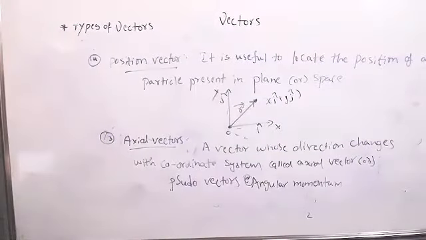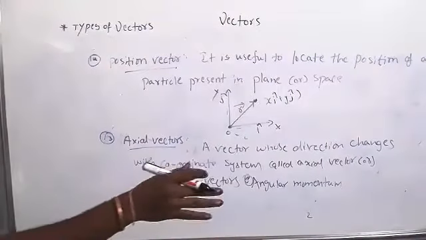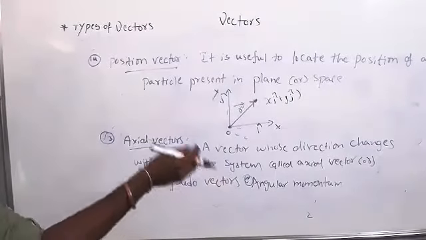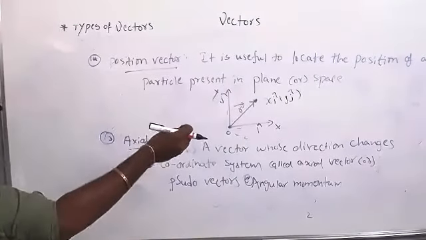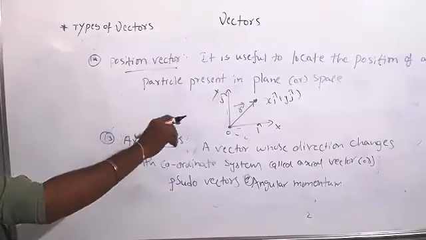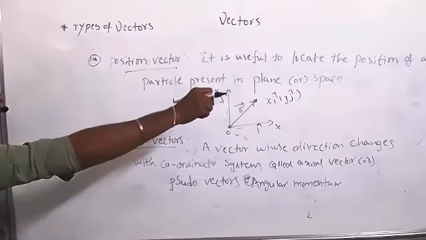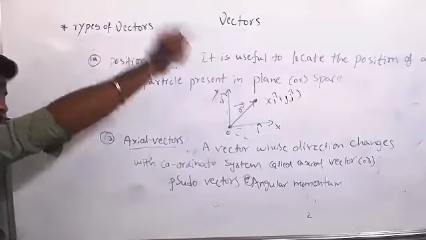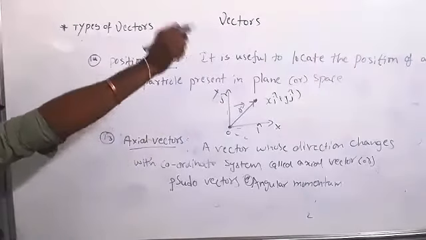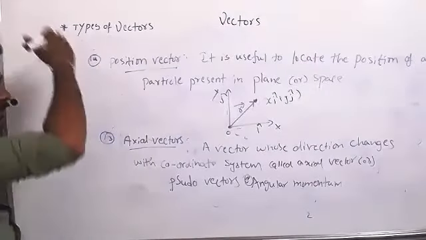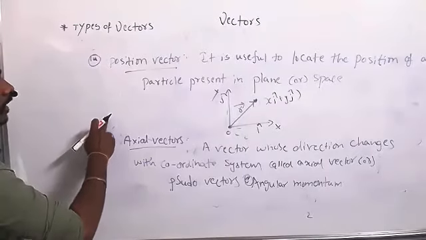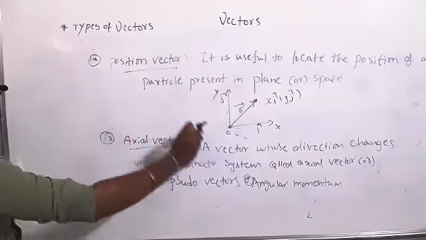I asked for examples like force, velocity, that kind of example. For position vector, it is not like that. If you take a plane where that particle is situated, or where that force is available, to see where that force is, we have to draw one line from the origin to that point. That is only the position vector.